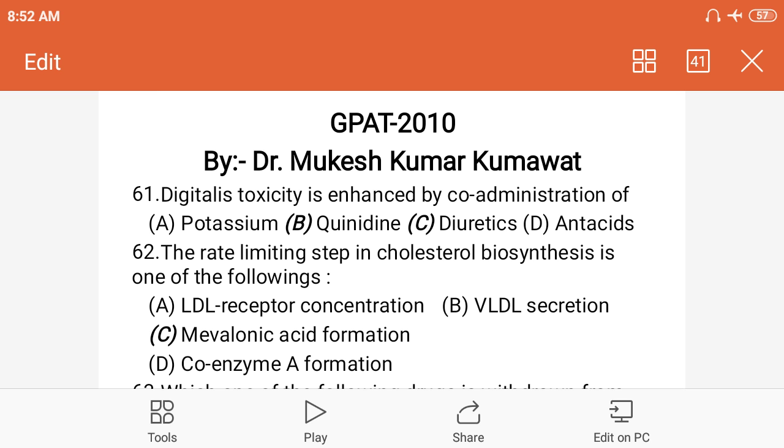Option second is quinidine. Quinidine is an anti-arrhythmic drug. It is related to quinine, a cinchona alkaloid. Quinine is used as an antimalarial, but quinidine, an isomer of quinine, is used as an anti-arrhythmic drug.